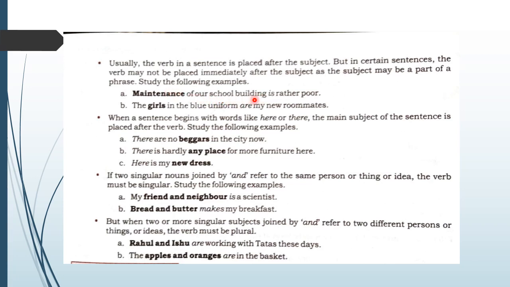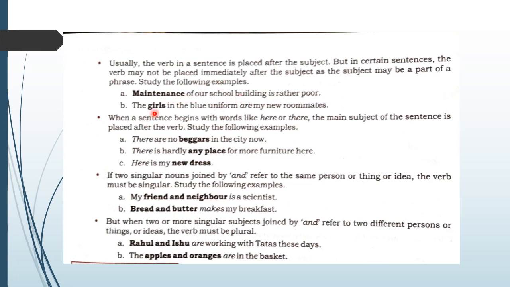Maintenance of our school building is the subject here, but the main word is maintenance. So, since it is part of this phrase, the verb is put here only. It does not come immediately after the word maintenance. These words, of our school building, are in between because the subject is part of this phrase.